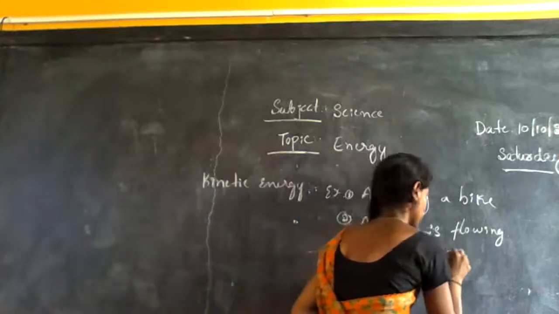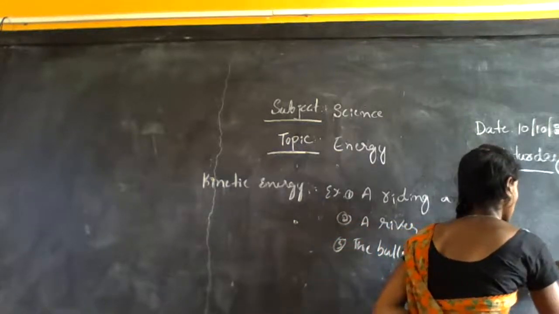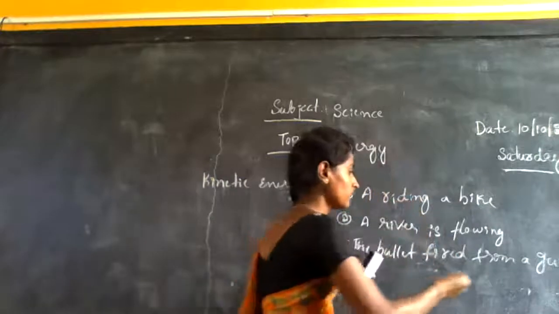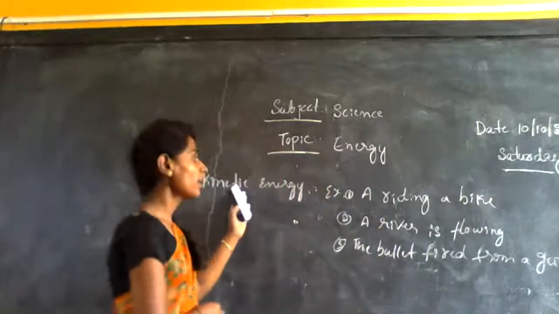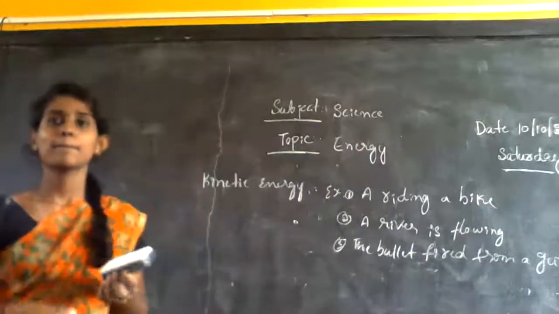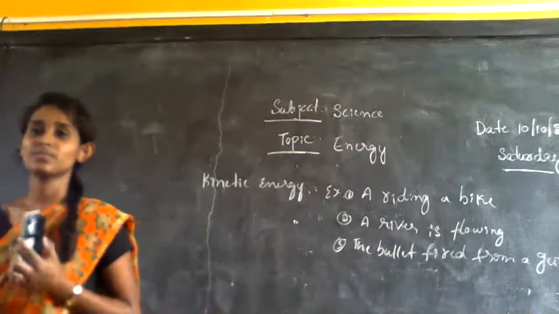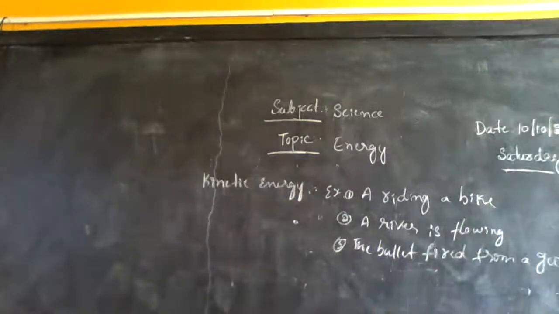Assume those situations and tell me the meaning or definition of kinetic energy. Yes, tell me. Anybody?